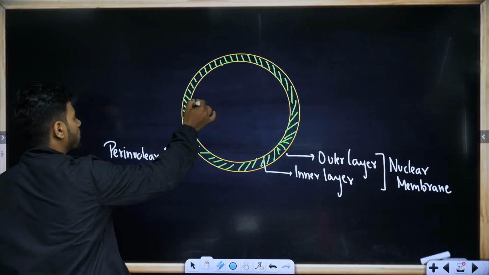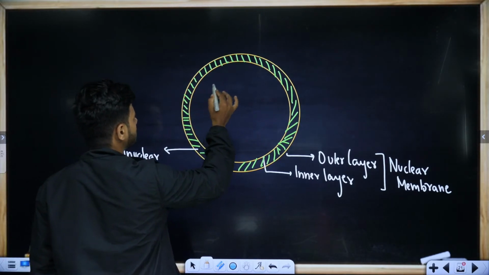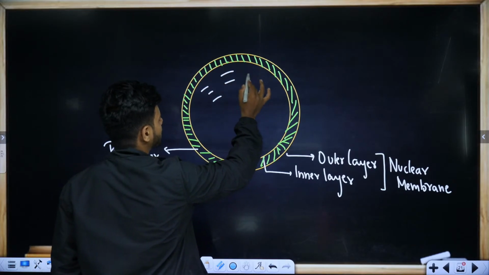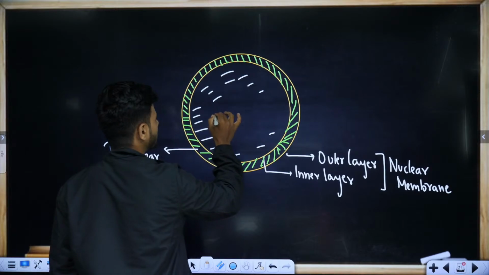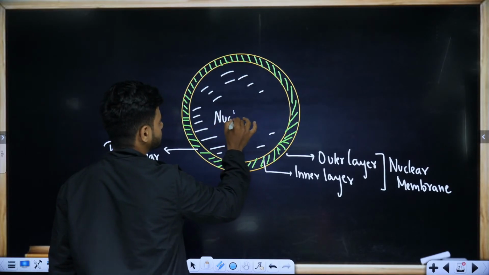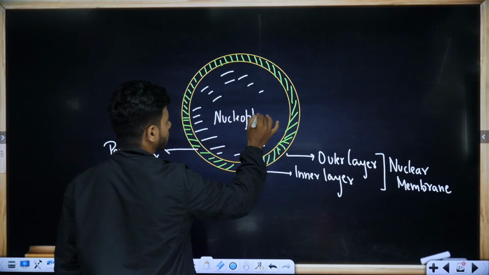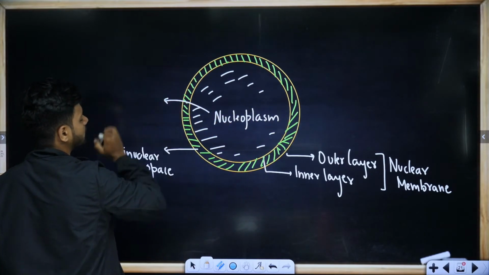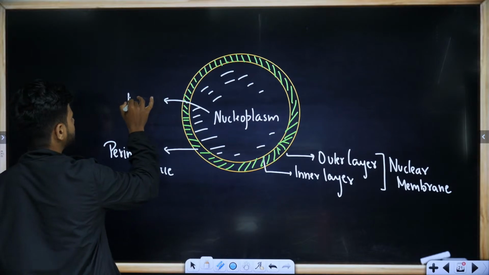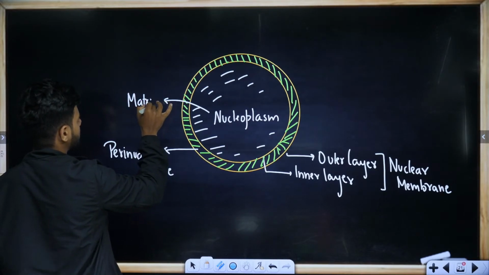Okay. Now, what about the center? In the center, we have some form of matrix. That is called nucleoplasm. This nucleoplasm is nothing but the matrix.